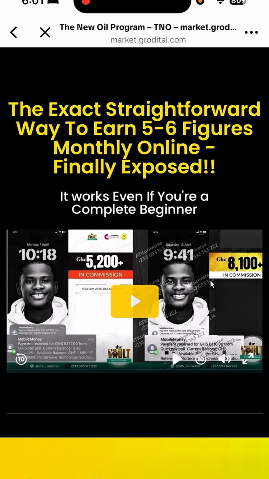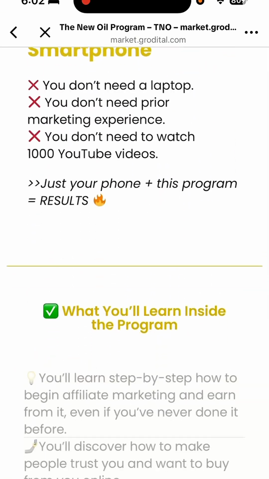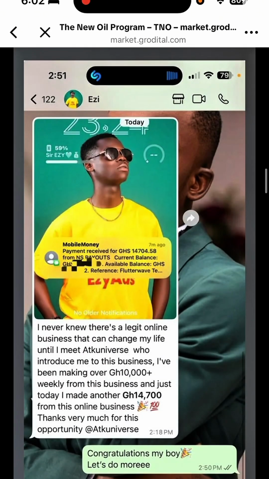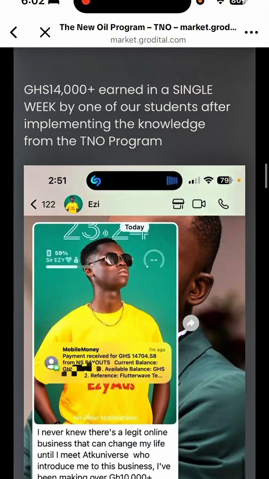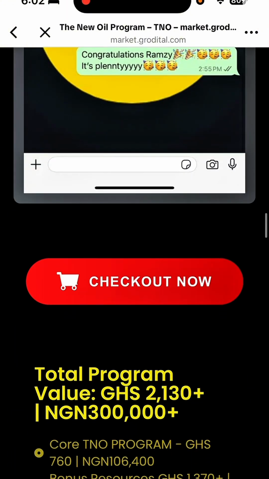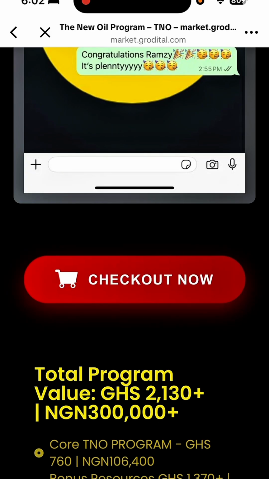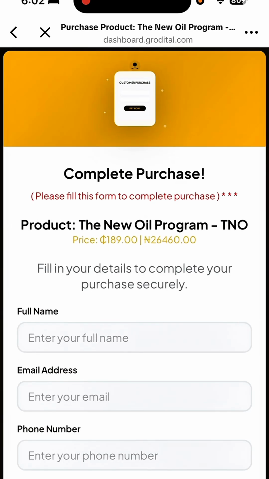So what we need to do at this particular page is to scroll up, move up like this, right? You can see some people's testimonies and all that. Testimonials are all here, right? Just move up until you get access to checkout now. This very red button, right? So you're going to click on this red button here. So once you tap on it, you allow it to load. Okay, so tap on it. So I'm tapping on it again, and I allow it to load.